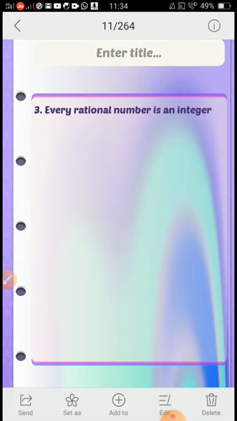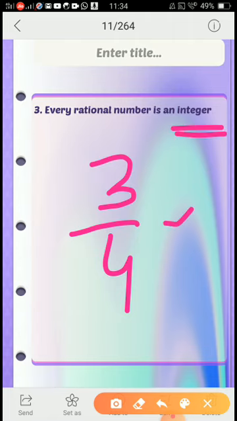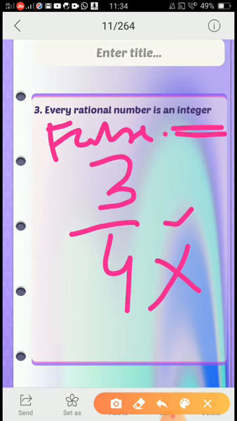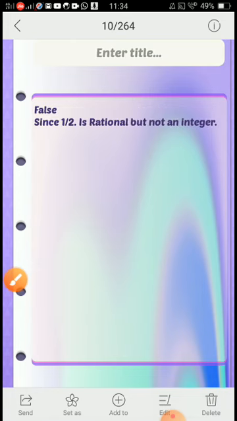Third question is, every rational number is an integer. Now suppose a rational number in P by Q form. So I am writing it as 3 by 4. Whether 3 by 4 is a rational number? Yes. But whether 3 by 4 is an integer? No. Therefore what we can say? This statement is false. So what we can say is every rational number is not an integer. I have written here since 1 by 2 is rational, but it is not an integer.